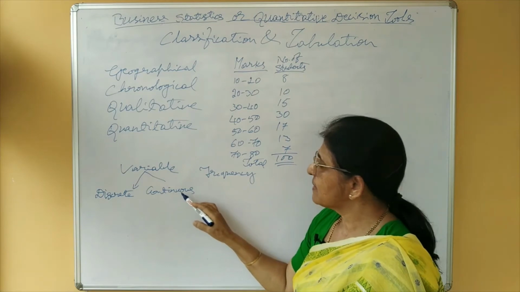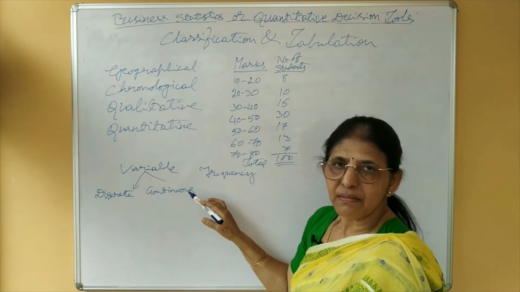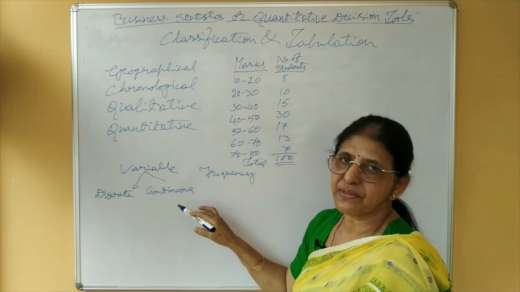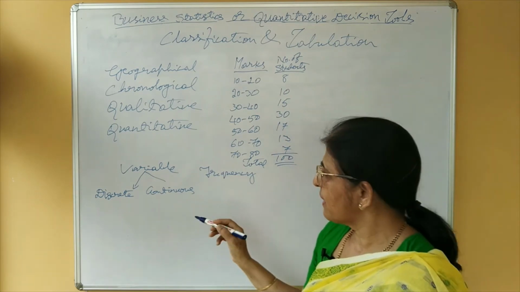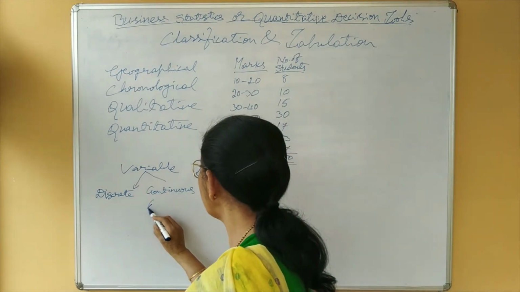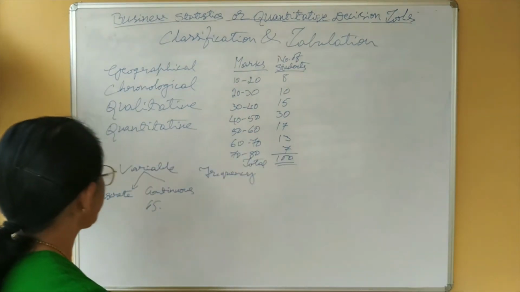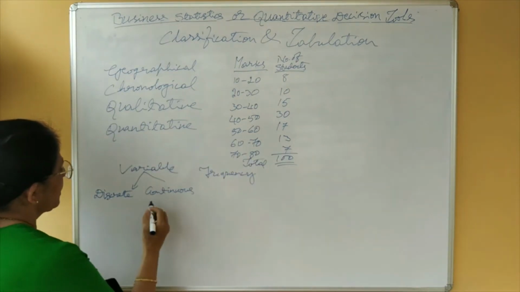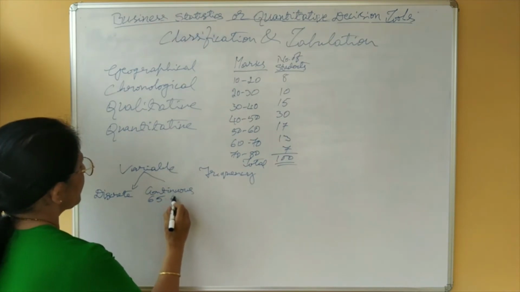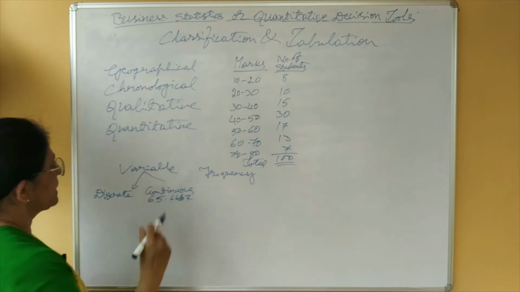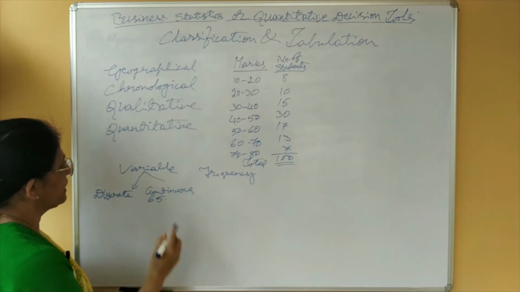On the other hand, in case of continuous variable, all fractions are taken but with specified limits. For example, when you are asked your percentage, if you do not get exact 65%, it may be 65.6667%, then you say your percentage is 66.7%.